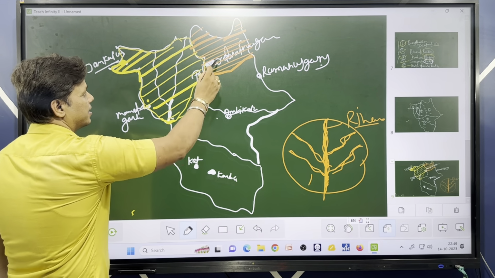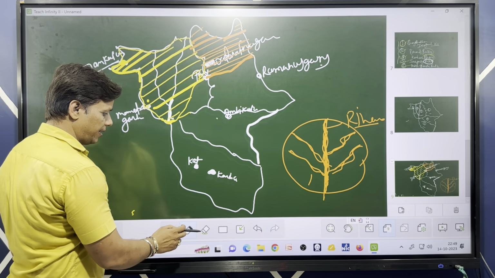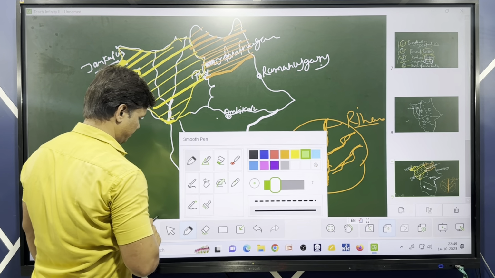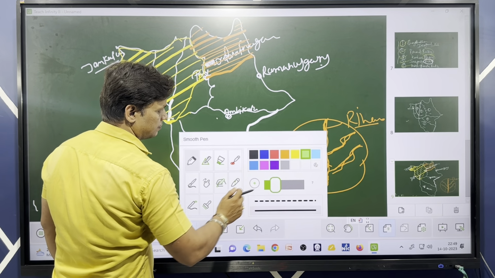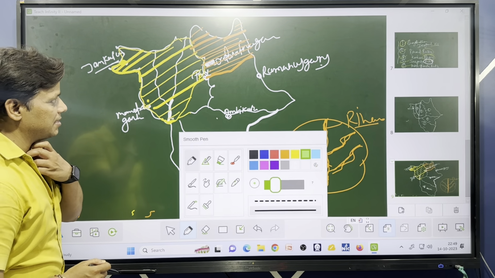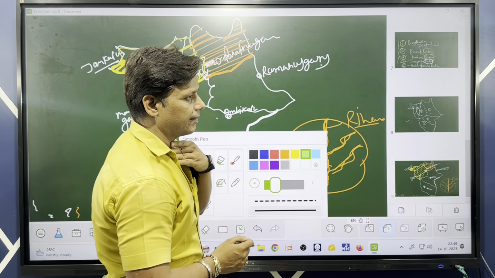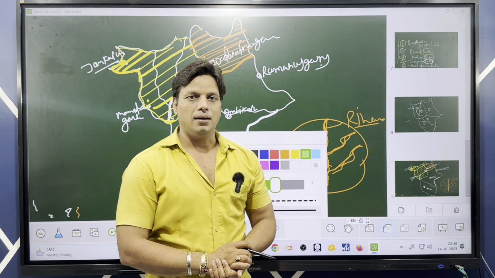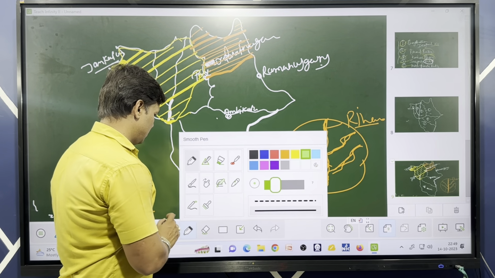Now let's come to the Kanhar basin. This is your second part, which has already been completed. Now we'll jump into the Kanhar basin. In such case, Kanhar must be the river responsible for making the Kanhar basin.